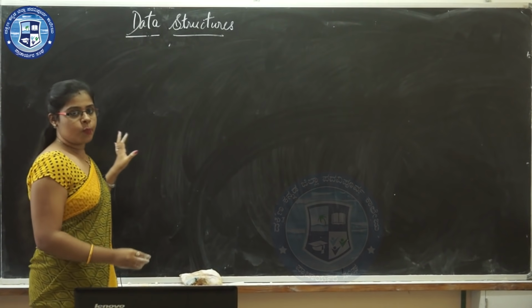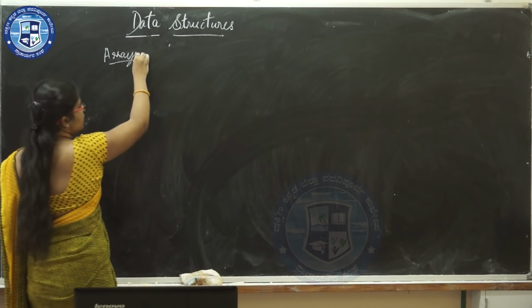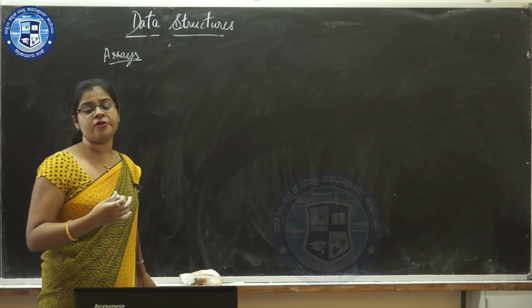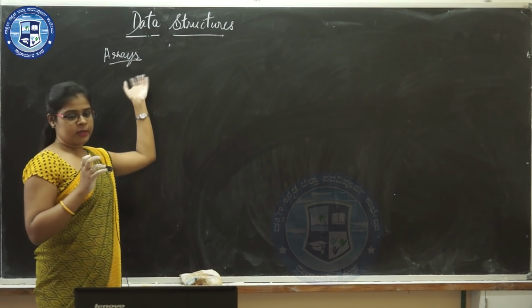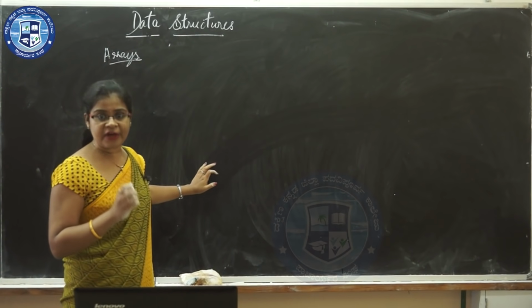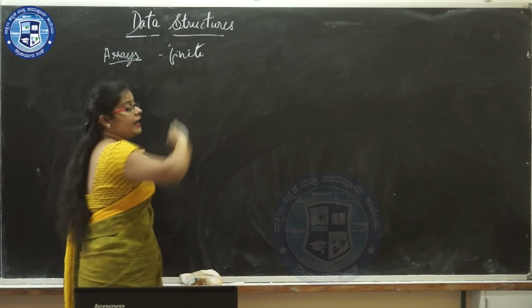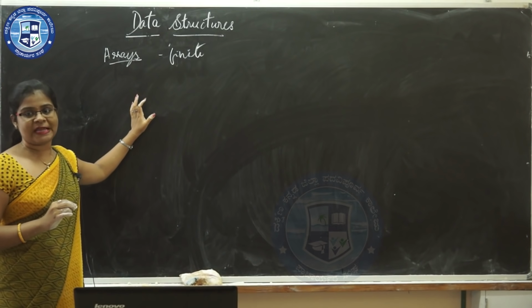Next we shall see the concept of arrays. This concept you have studied in your first year, so we'll just brush up what arrays are. An array is an ordered finite collection of elements having a common name and each of the same data type.